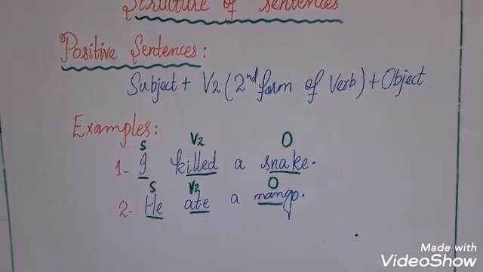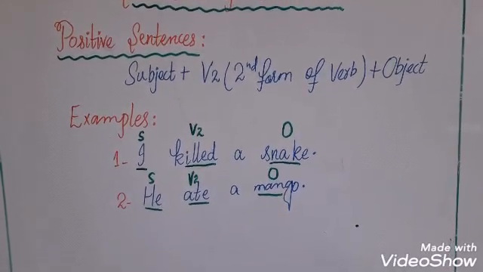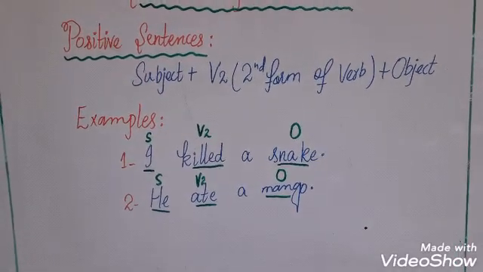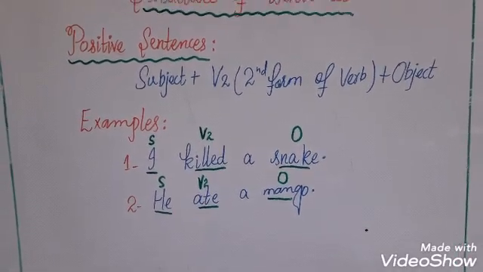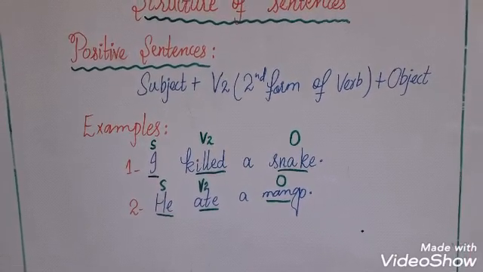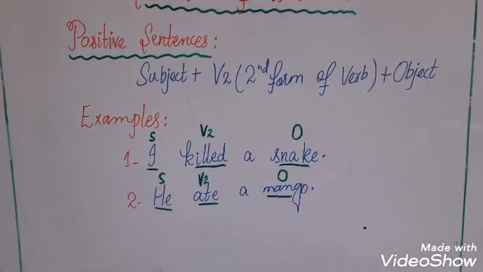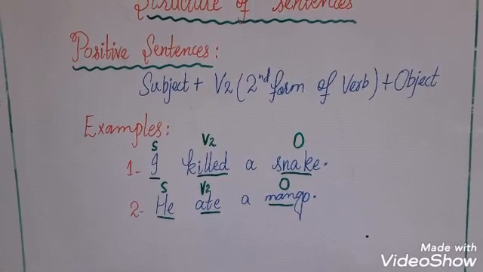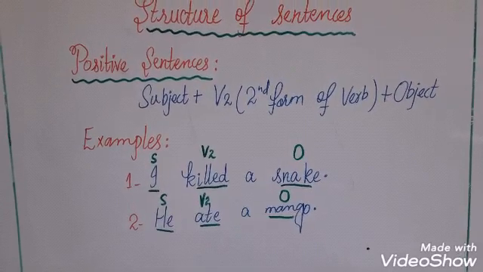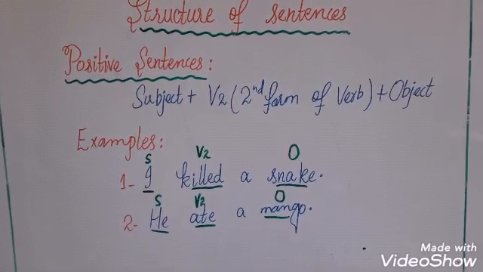Our second example is he ate a mango. In this sentence, he is a subject, ate is second form of verb, and mango is object. So friends, you will make 10 more examples of past simple positive sentences like these in your homework.